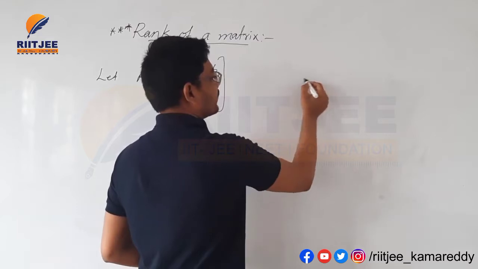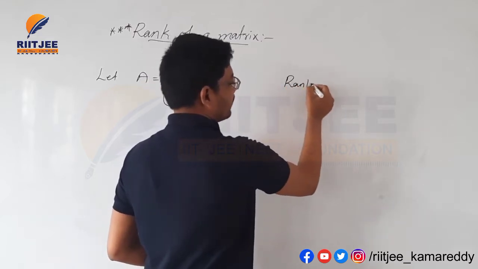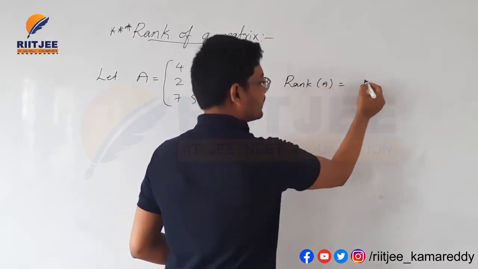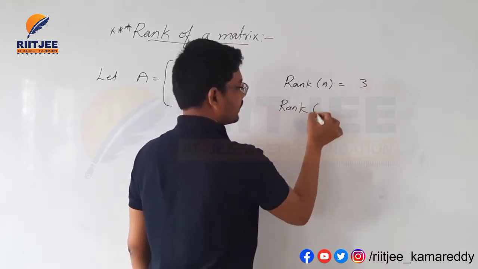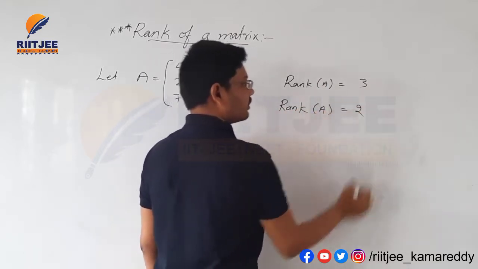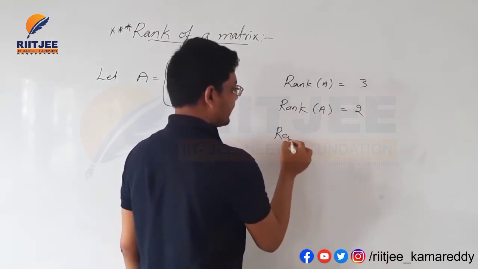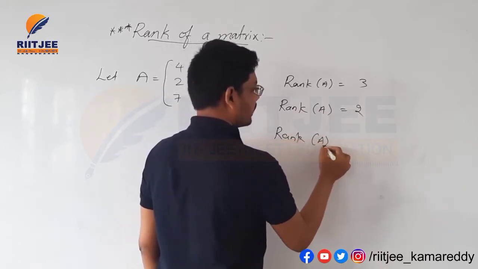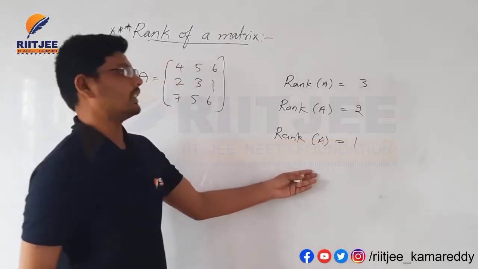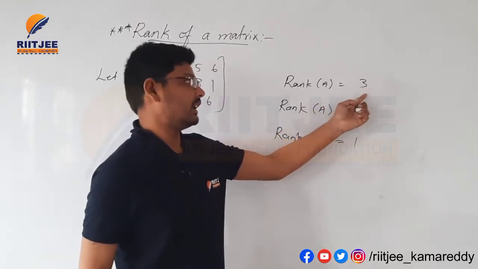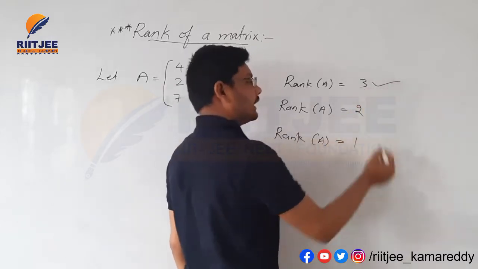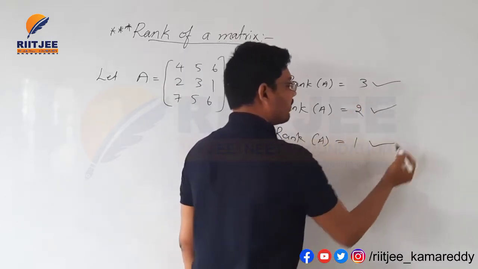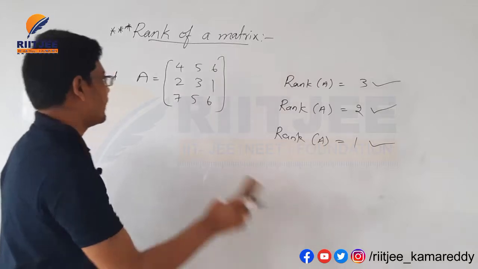The rank of matrix A may be 3, or 2, or 1. There are only 3 possibilities. When will it be 3, when will it be 2, and when will it be 1? Let us cross check here.